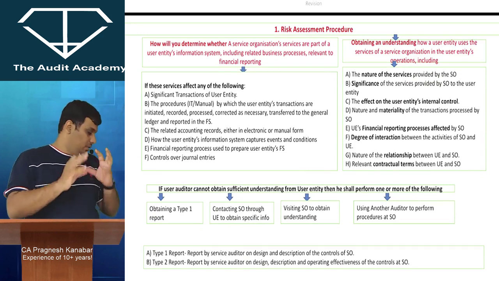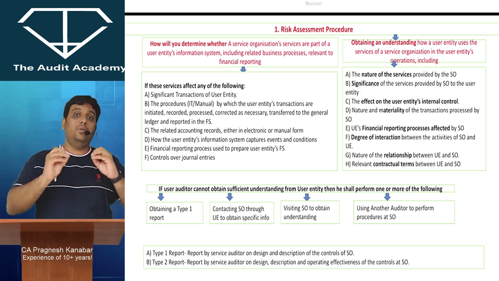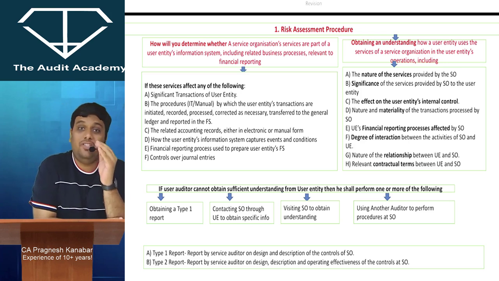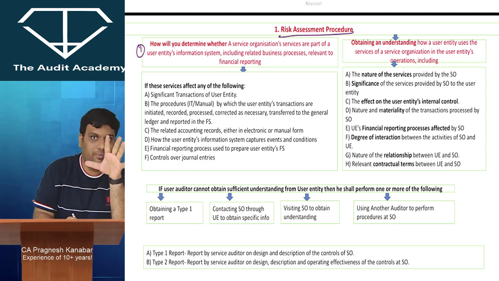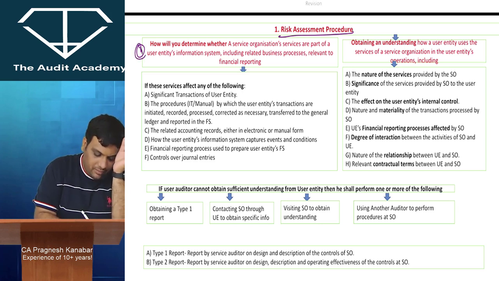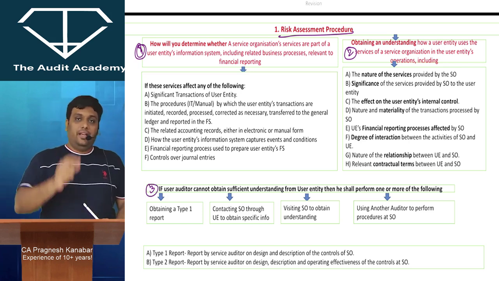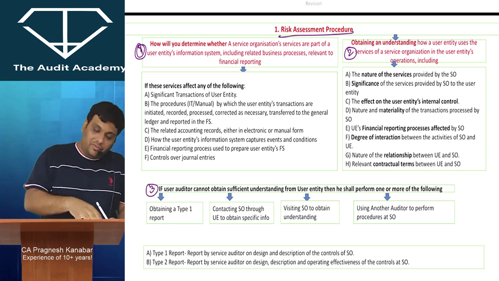So when there is a question of outsourcing, and the last line says that you just have to obtain an understanding, you don't have to check, you just have to obtain an understanding, then let me tell you, it is going to be from this page. This whole page is of risk assessment procedure. So I'm just giving the numbers 1, 2, 3. One more time: if the last line of the question says that you have to obtain an understanding, then it has to be from these 3 points.